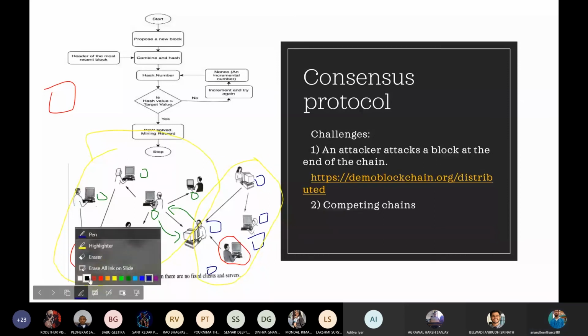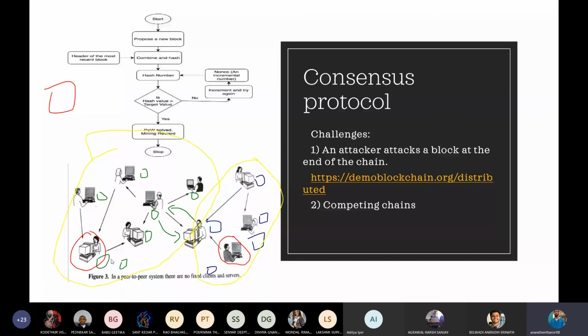Now, as you can see, if you count the numbers having the green block that is kept aside, it is 1, 2, 3, 4, 5, 6, and here it is 4. So we obviously know that 6 is greater than 4, which means that there are 6 computers having the same computational power and 4 computers having the same computational power.